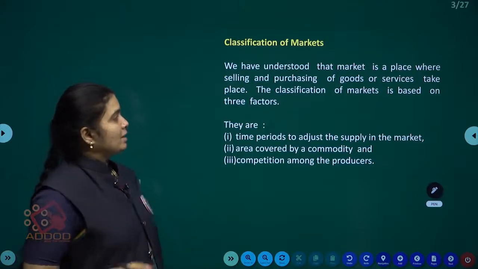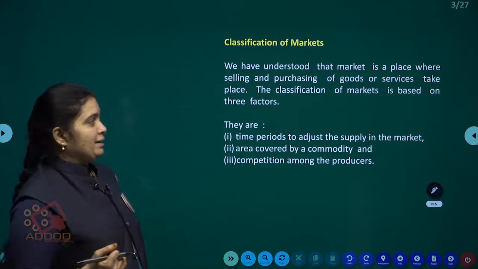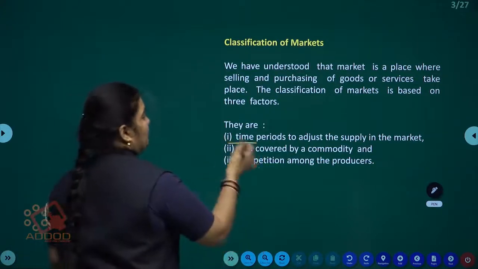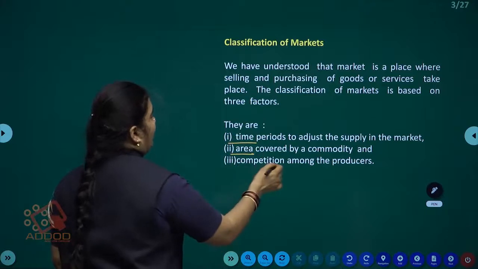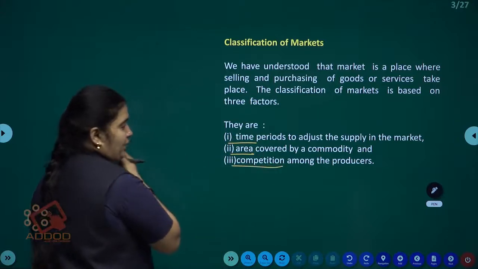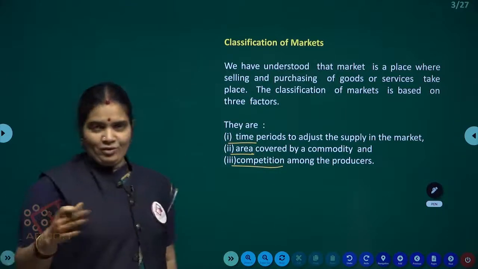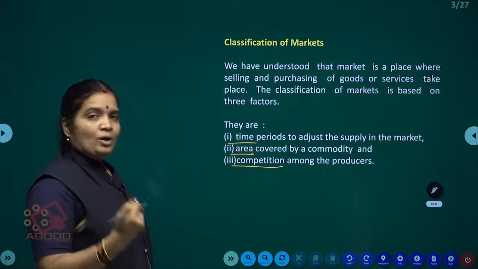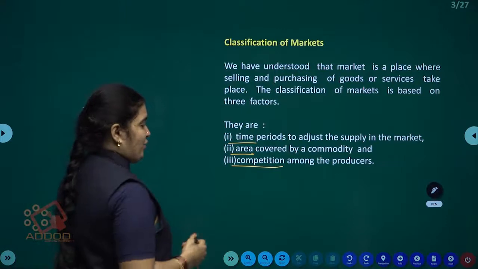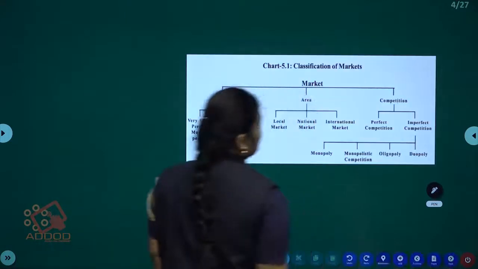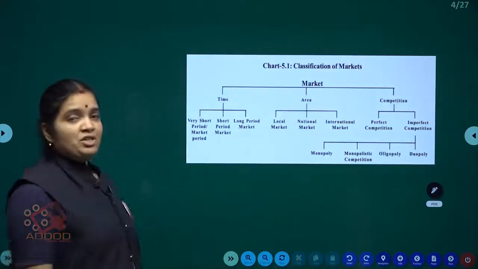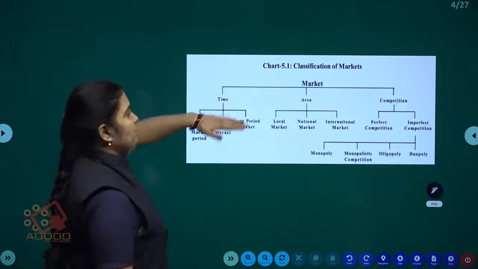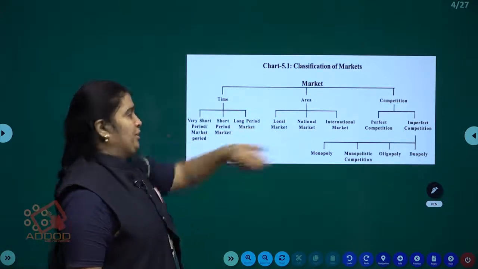That place is called a market. The classification of markets is based on three factors: on the basis of time, on the basis of area, and on the basis of competition. Markets are classified using these three basic concepts, and on these concepts markets are classified into many types. First we will discuss the classifications of market: time wise, area wise, competition wise.